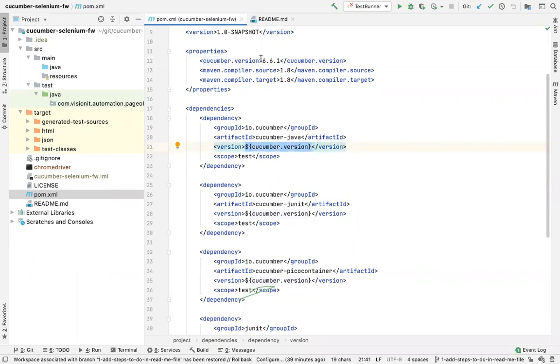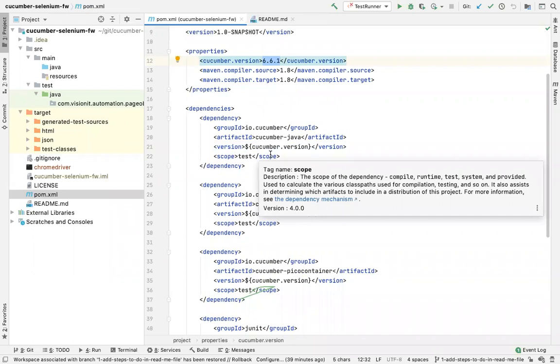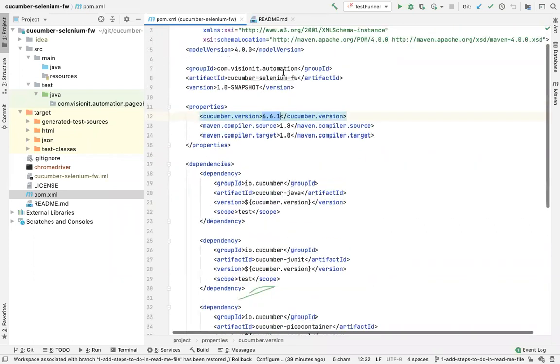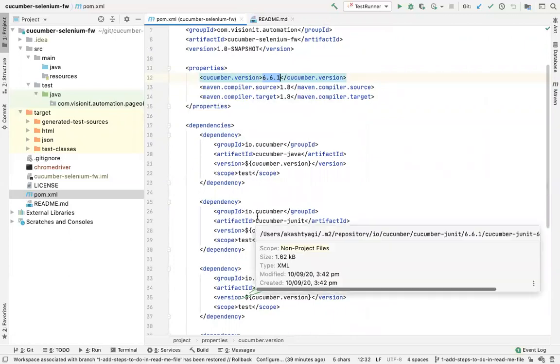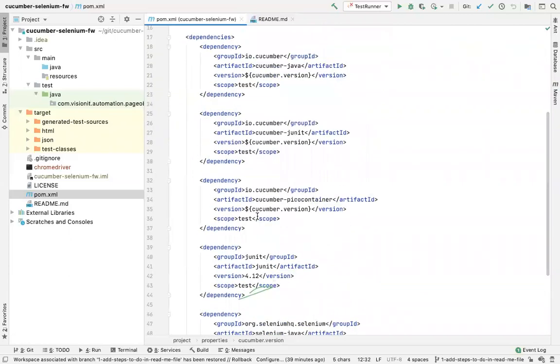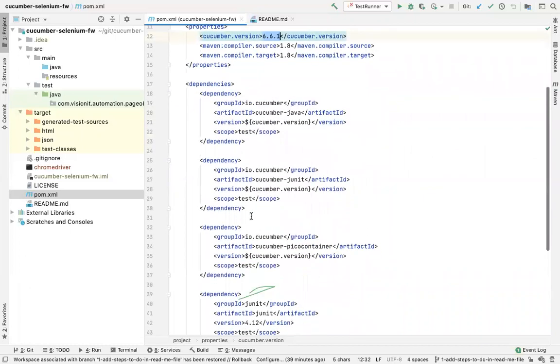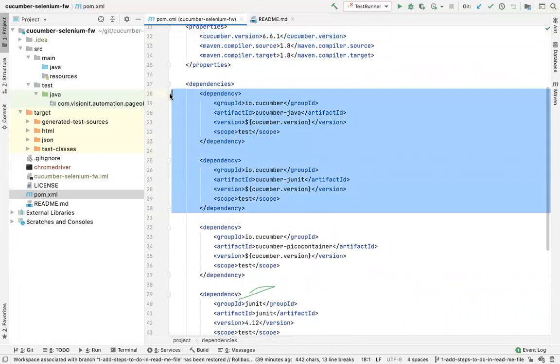Okay, so I am currently using the latest version of Cucumber, that is 6.6.1. It's the latest stable version available of Cucumber. That is what I'm using. It has a lot of features, and there was a new feature called Cucumber reporting they have recently introduced in this version. So that I will also talk about. That gives you a good reporting. Anyway, so these two dependencies you need.